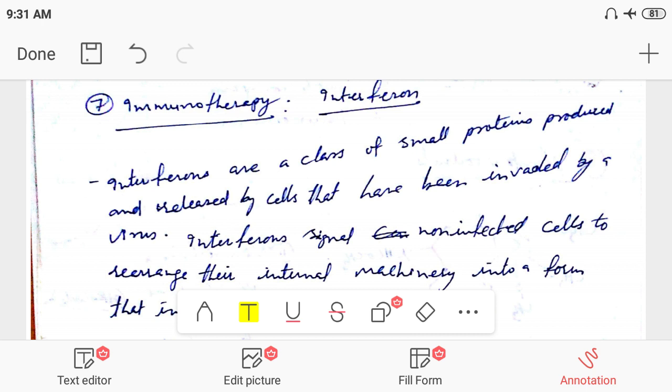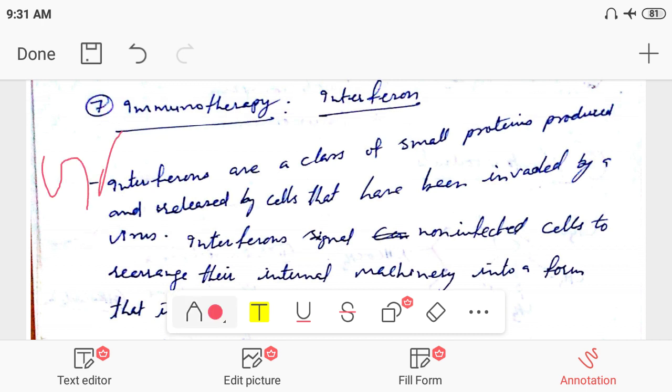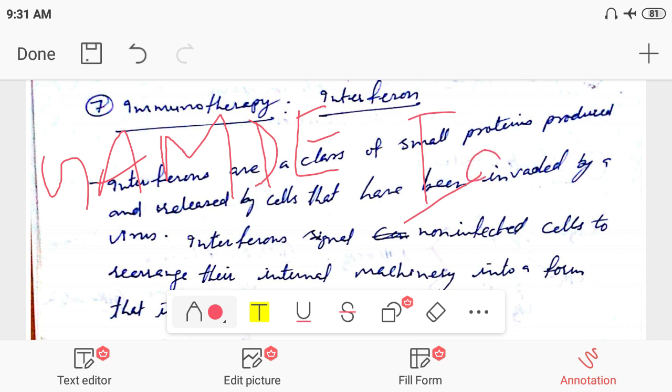Immunoglobulins are Igs, and there are different types of immunoglobulins: immunoglobulin G, immunoglobulin A, immunoglobulin M, immunoglobulin D, immunoglobulin E. These are called G, A, M, D, E. Basically, GAMDE are the immunoglobulins. So these immunoglobulins may be used.